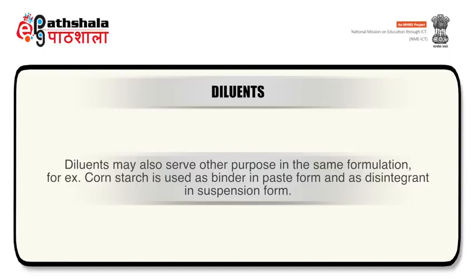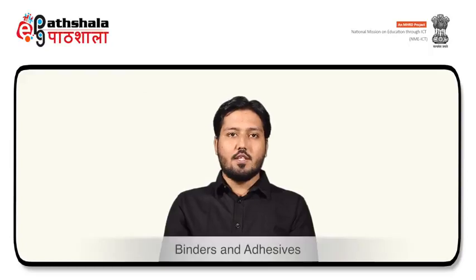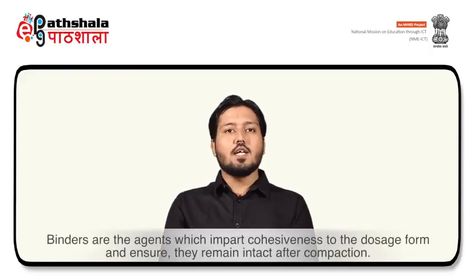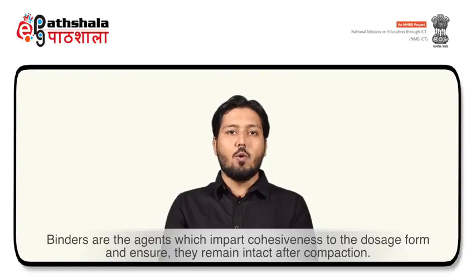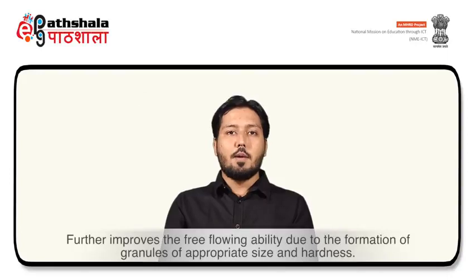For example, corn starch is used as binder in paste form and as disintegrant in dry form. Now moving towards binders and adhesives. Binders are the agents which impart cohesiveness to the dosage form and ensure they remain intact after compaction. Further, they improve the free-flowing ability due to the formation of granules of appropriate size and hardness.